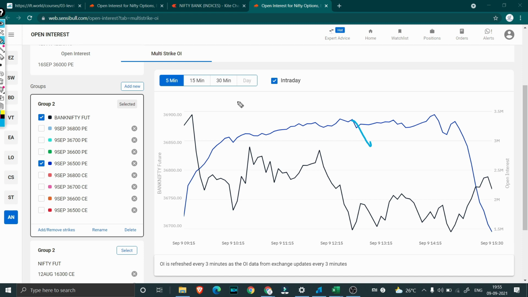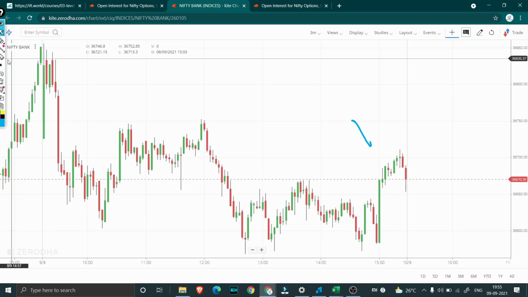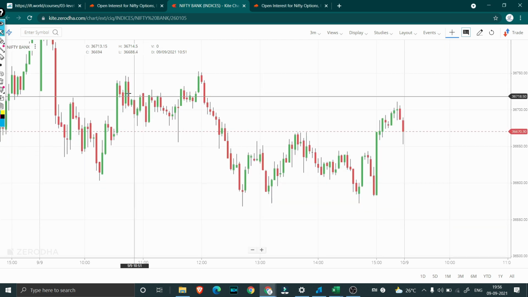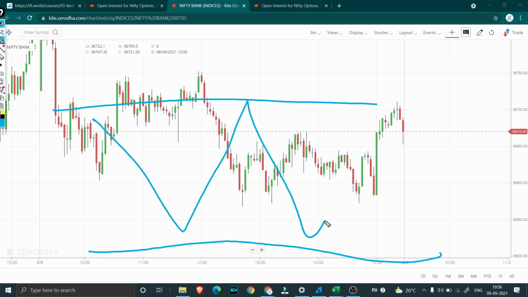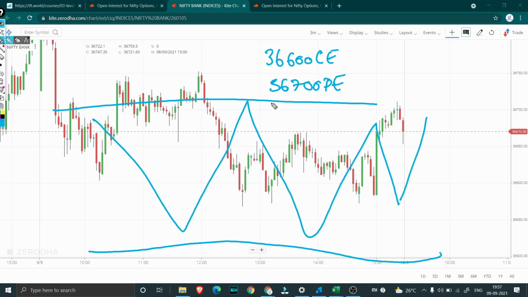So with that, now we have narrowed down our range to 36,500 to 36,700 on the upside. So with the new OI around 1 o'clock, it was quite clear that the markets might actually end around 36,700. So let me just mark that point right over here. So markets might end around 36,700 to 36,500 right over here. So at this particular range, market might actually end up trading. So this was a position which we were holding, right?